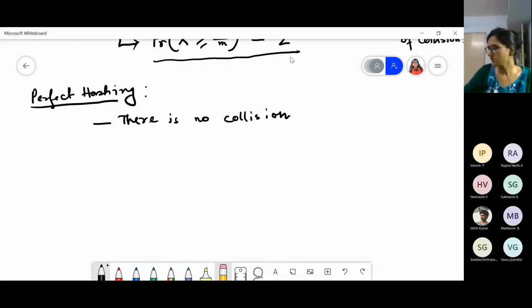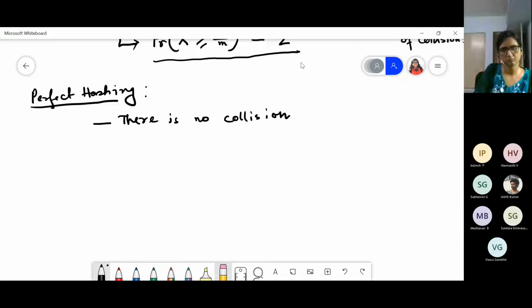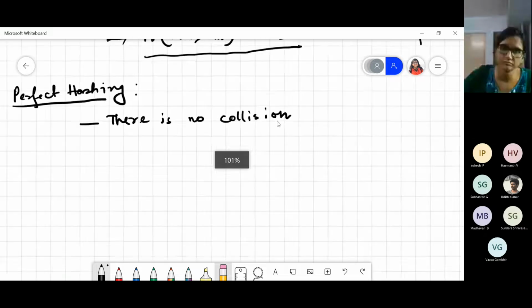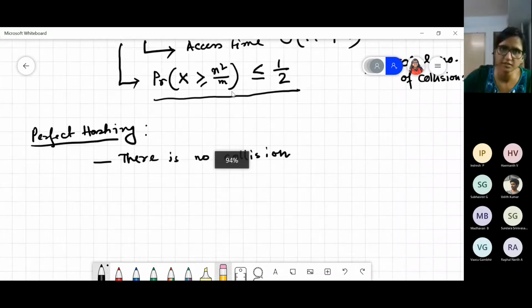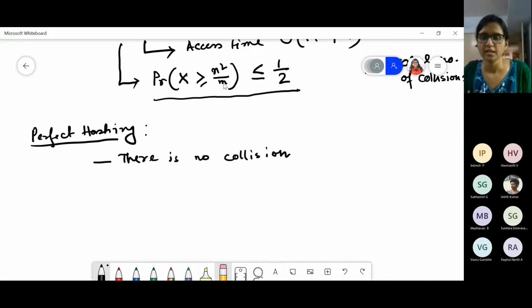So how do we ensure that there will be no collision? Do you remember? If we just use this equation, if we take m equals to n square, then the probability of collision is less than or equal to 50%.